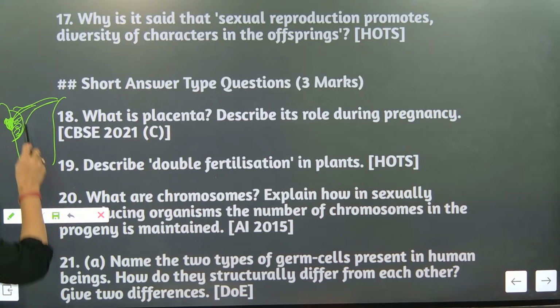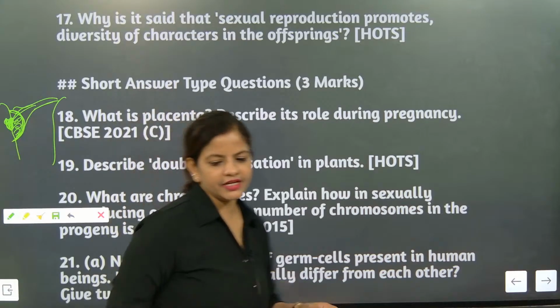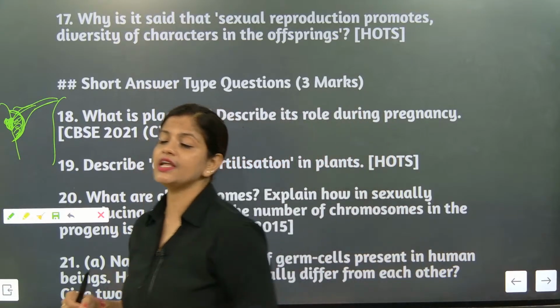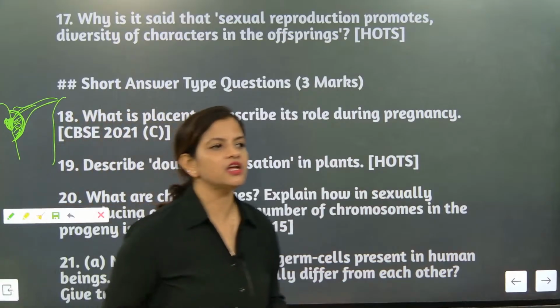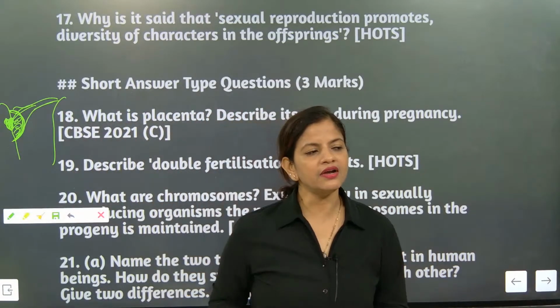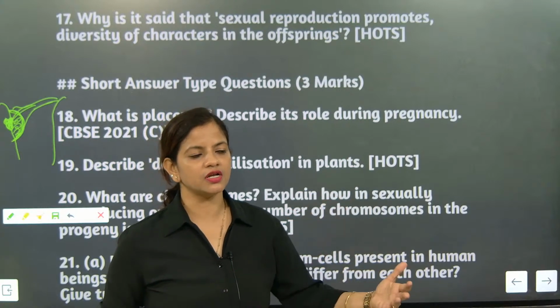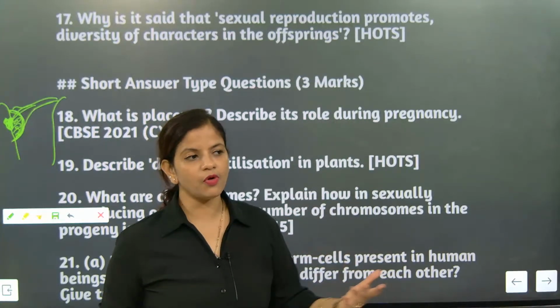Understood now? So this section is called placenta. This section is called placenta. These shaped structures will be present here. And what is the major role of placenta? Placenta will be providing nutrition. The blood will be coming from the mother's body to the child via the placenta, the disc shaped structure, and that is the most important part.